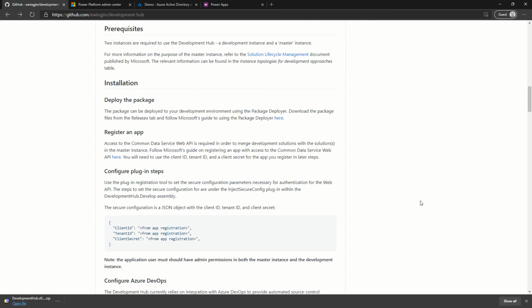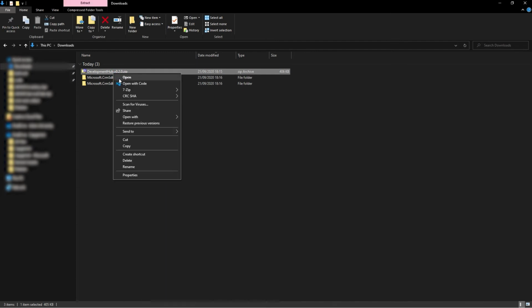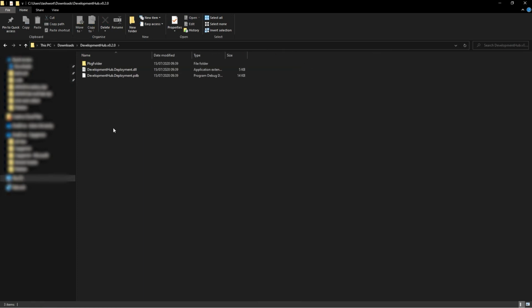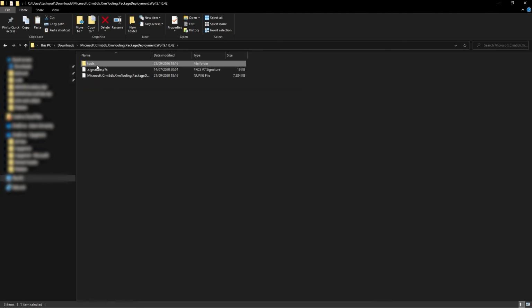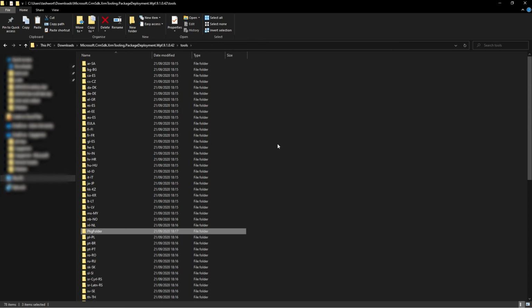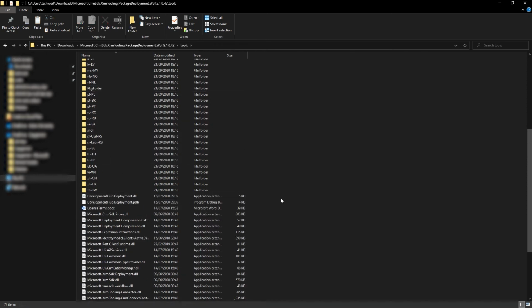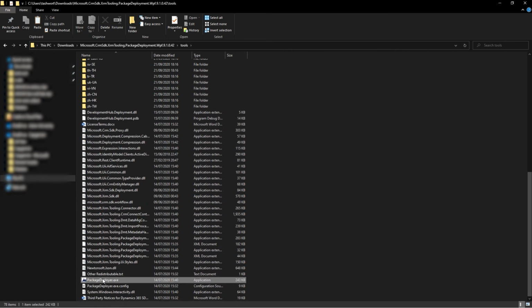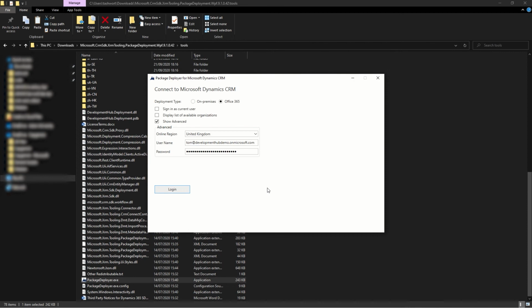Moving on to the installation part of this tutorial, I will open up my downloads folder and first extract the release downloaded from GitHub. I will copy the contents of this, and opening up the package deployer and tools folder, I'll paste those items in here so you can see the package folder as well as a DLL file. Next, we will open up the package deployer and go through these processes.